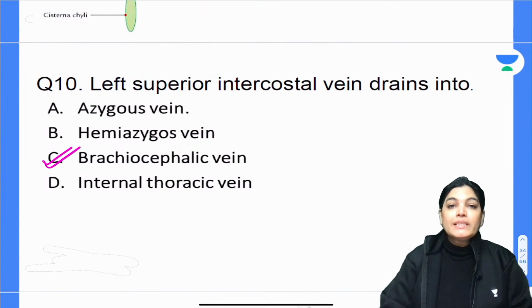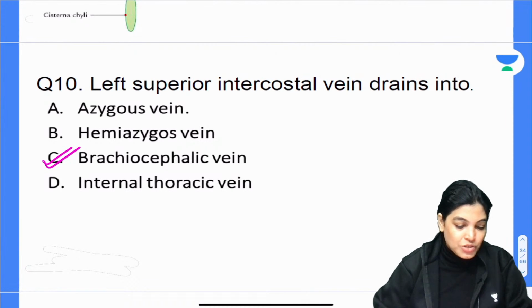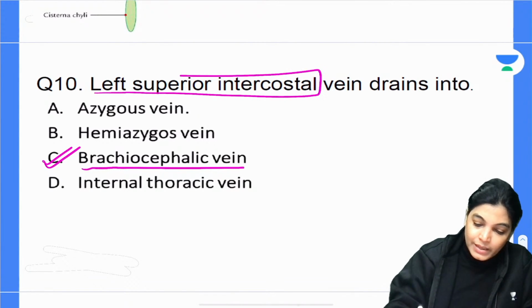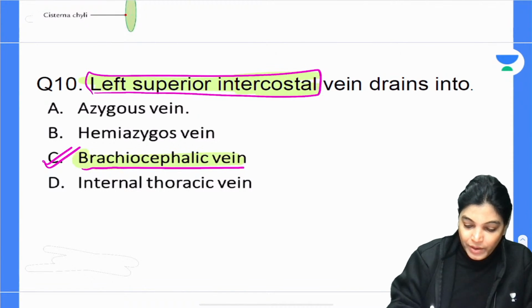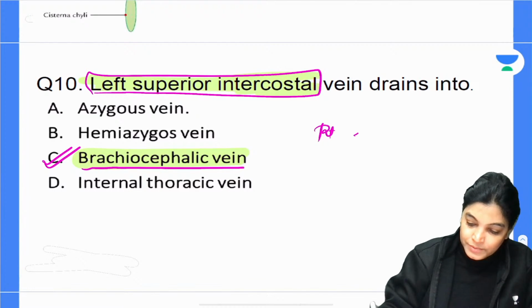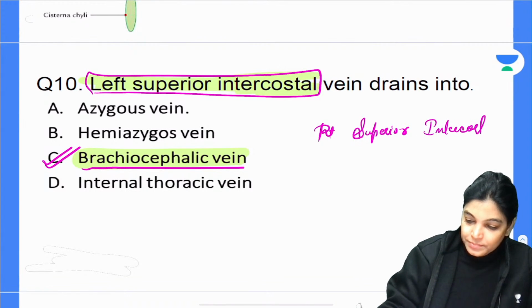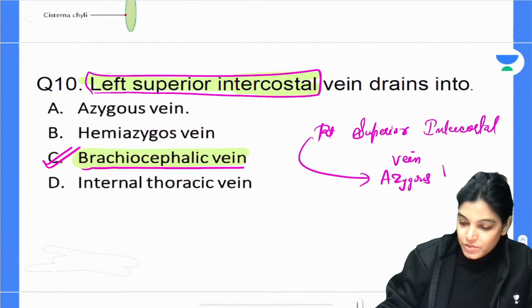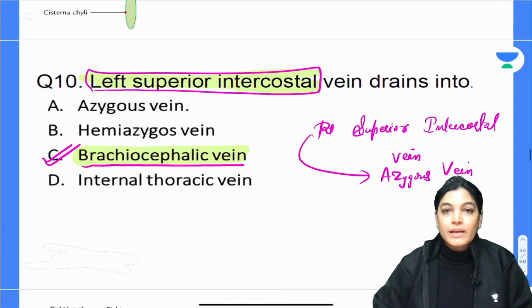Actually, when we are talking about posterior intercostal vein, it is different on the right hand side and the left hand side. So it is important. Yeah, Tejashri is absolutely right. C is the correct answer. If the question is about left superior intercostal vein, it is draining into brachiocephalic vein. But if the question was about right superior intercostal vein, that is draining into azygous vein, then the correct answer will be azygous vein.